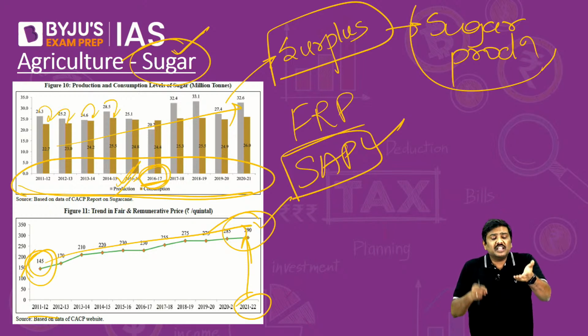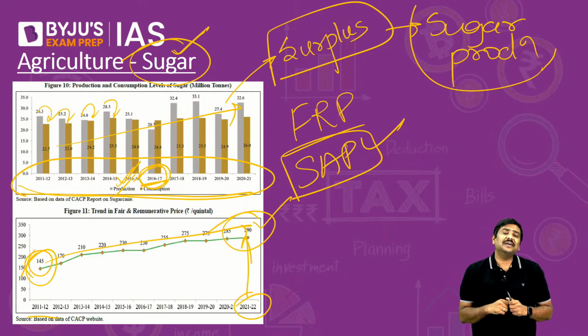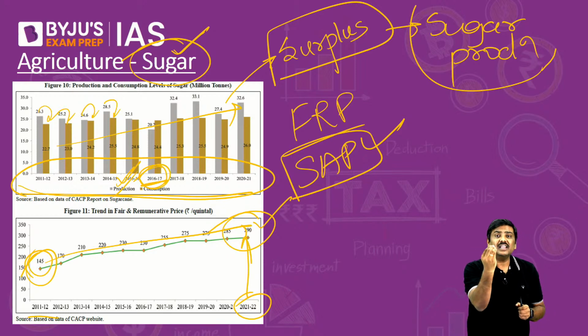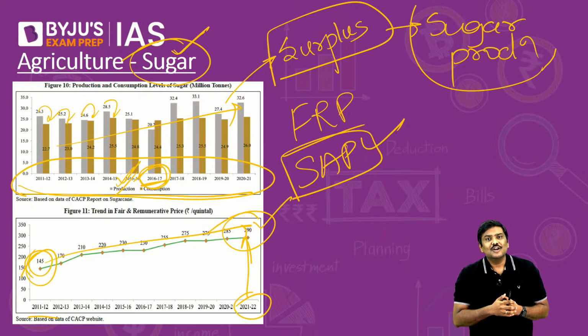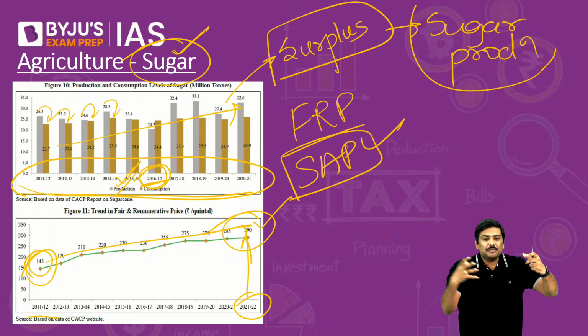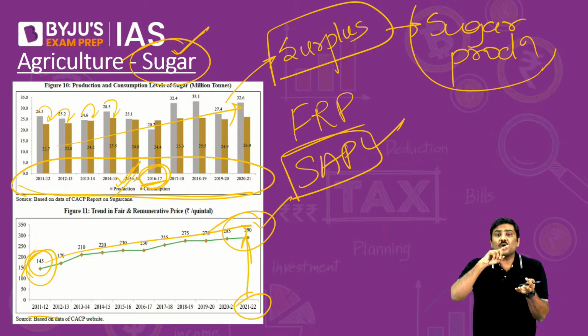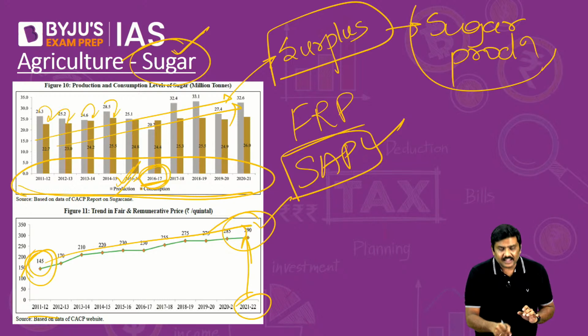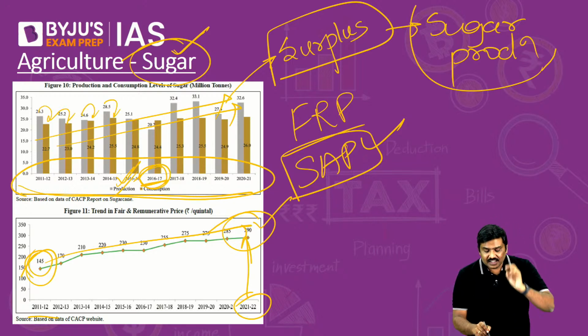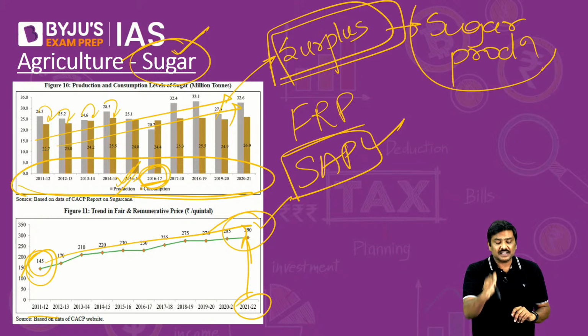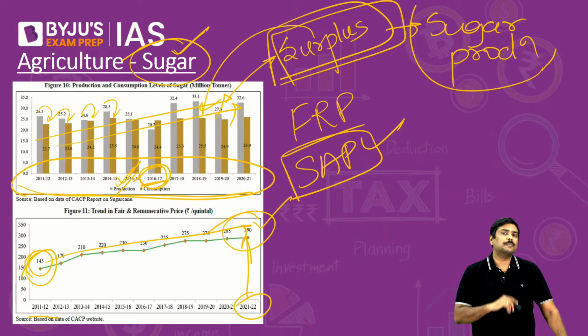The central government is providing incentives for the mills to export sugar into the international market. It is incentivizing these particular mills to use it even for ethanol production. So because of these kinds of support measures which have been provided by the state government as well as the central government, the production of sugarcane, production of sugar has increased in the domestic market, and that is the reason why India has become a surplus country in case of sugar production.